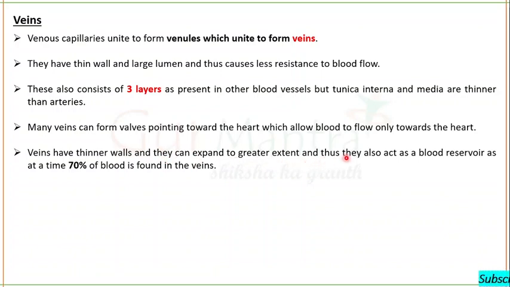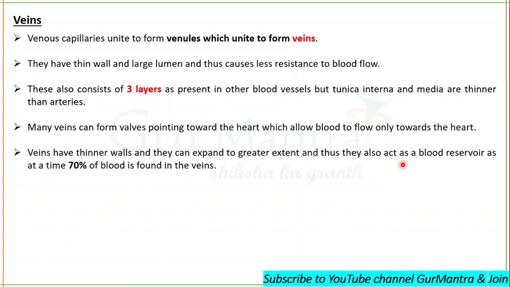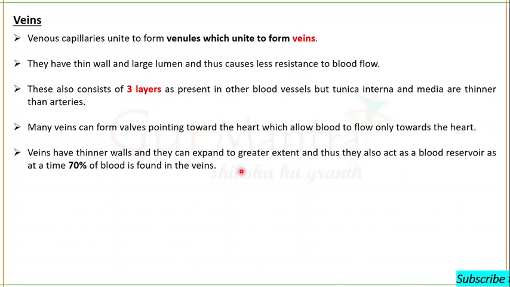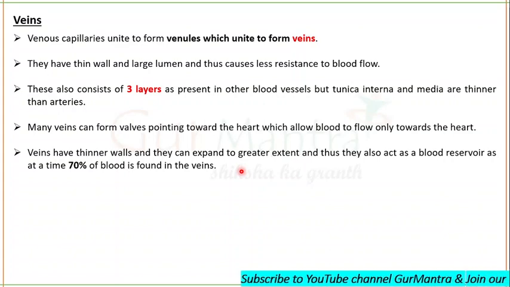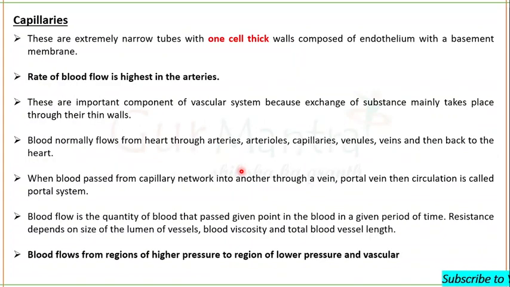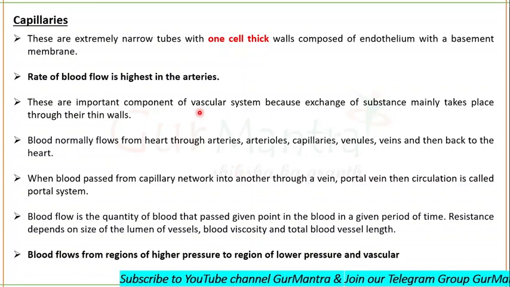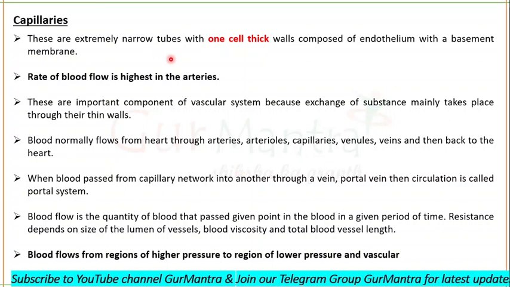So thus they can also act as a blood reservoir, as at any time 70% of blood is found in the veins. Means whenever you are seeing at any time, you will see 70% of the blood is found in the veins. The last vessels we are going to talk about are capillaries. What are capillaries? Capillaries are extremely narrow tubes.